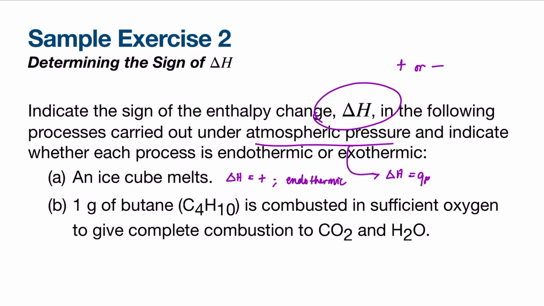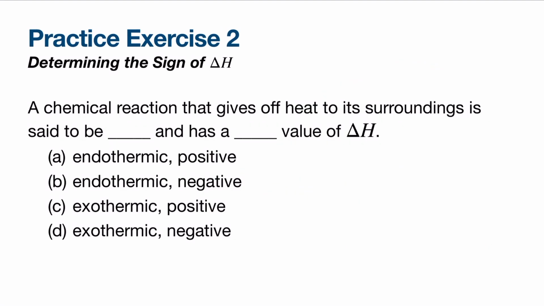On the other hand, in letter B, the system is the 1 gram of butane and the oxygen required to combust it. The combustion of butane in oxygen gives off heat. So delta H is negative and the process is exothermic. Now you can pause this video to do our practice exercise number 2.